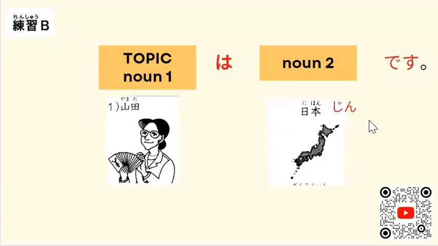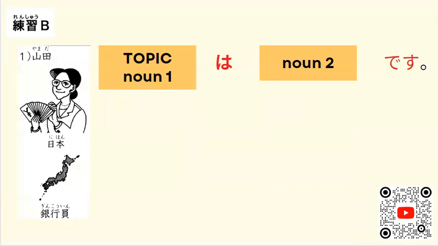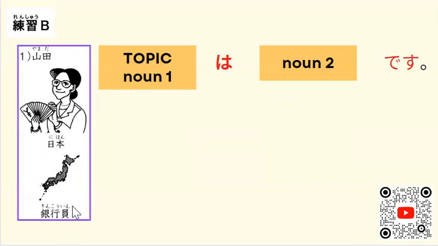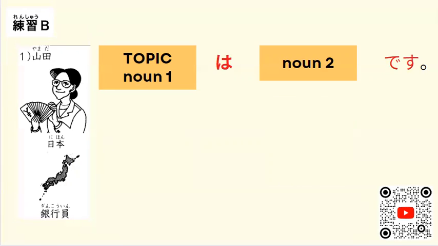日本人です。山田さんは日本人です。So the topic here again is Miss Yamada and then additional information about Miss Yamada. So that is, Yamada-san is Japanese. No? So 日本人です。Okay, let's go back to the information card. Yamada-san, and then what is her occupation?